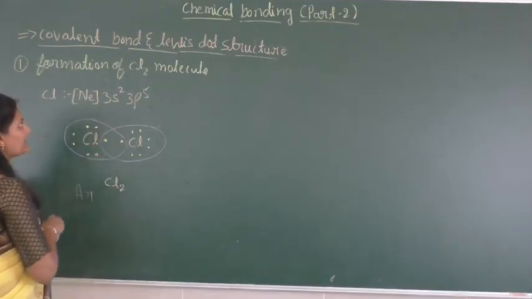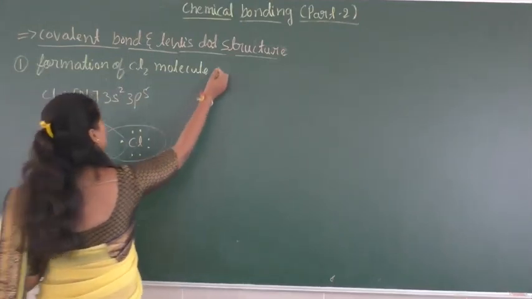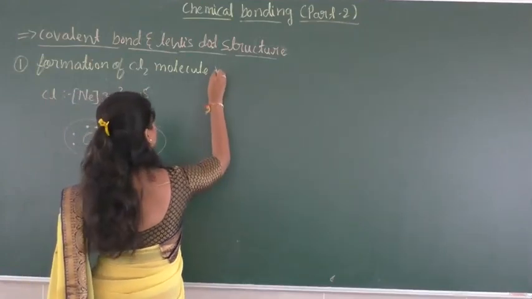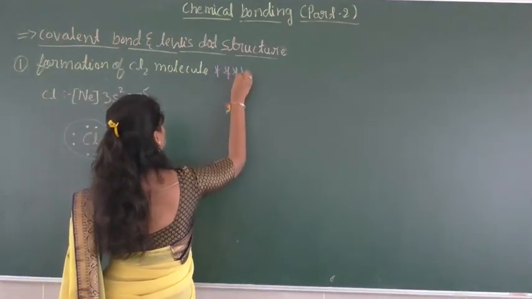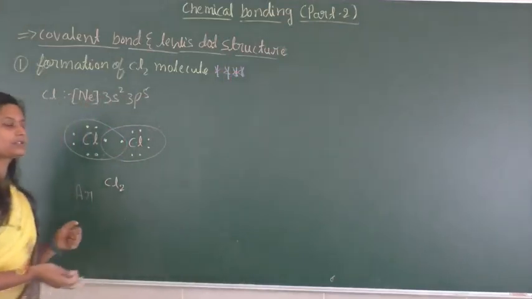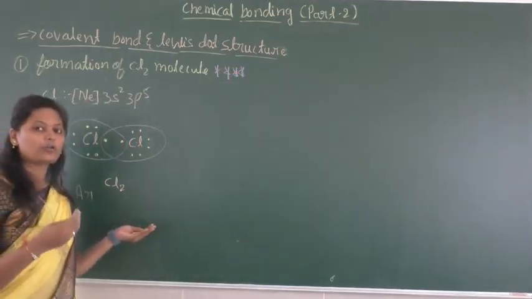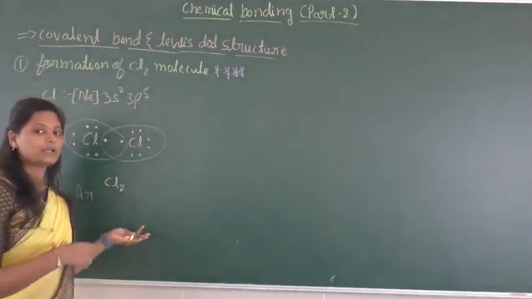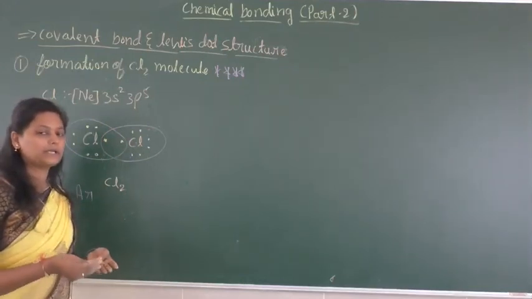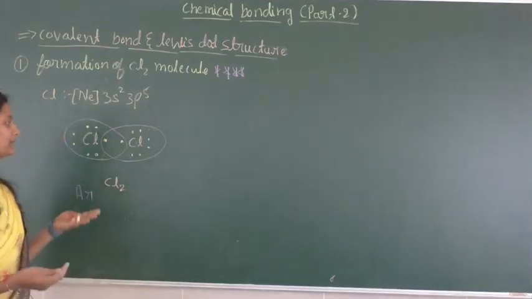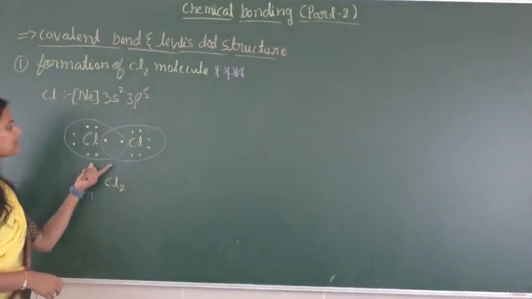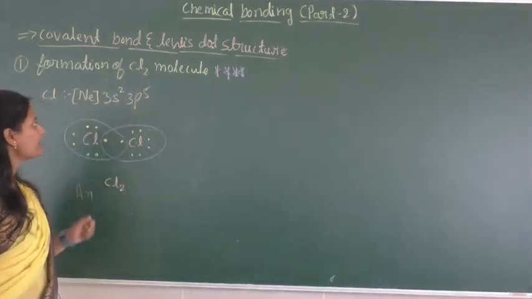Okay, so in the exam they may ask this as important; they may ask you to draw the Lewis dot structure of some molecule. Write the Lewis dot structure of Cl2 or water or CCl4 or ethene or propene, like that. Okay, so here this is the Lewis dot structure of Cl2.